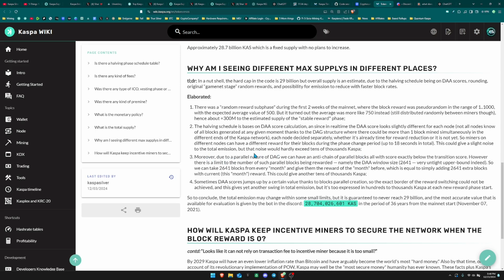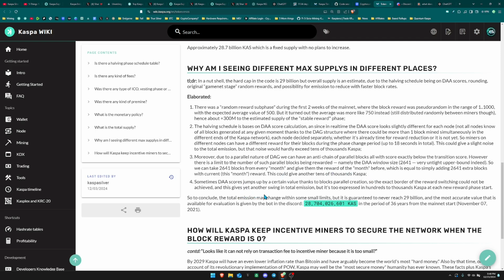Moreover, due to the parallel nature of the DAG, we can have an anti-chain of parallel blocks, all with score exactly below the transition score. However, there is a limit to the number of such parallel blocks being rewarded, namely the DAA window size, 2641, a very untight upper bound indeed. So we can take 2641 blocks from every month and give them the reward of the month before, which is equal to simply adding 2641 extra blocks with the current month's reward. This could give another tens of thousands of Kaspa.